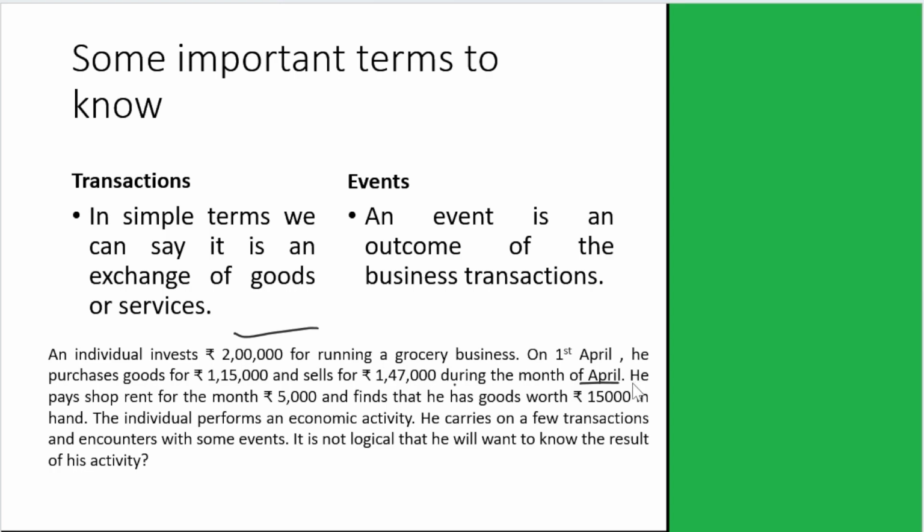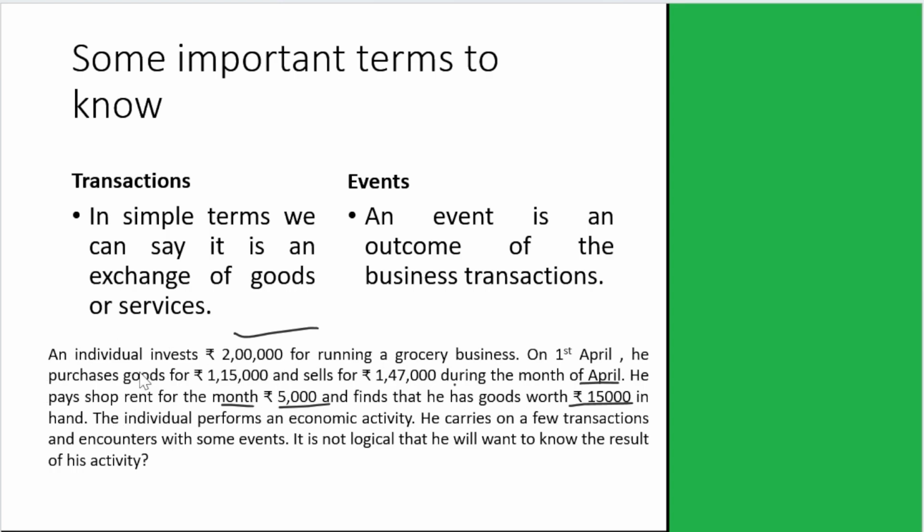Now again, he pays shop rent for the month, rupees 5,000, and finds that he has goods worth rupees 15,000 in hand. Means in the month of April itself, he also paid the rent of rupees 5,000 and at the end of the month, he is having goods worth rupees 15,000 in hand, which remain unsold.